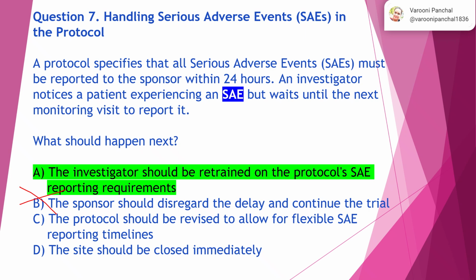No, just because an SAE has occurred and just to save the clinical trial, you cannot make such decisions. So this is not the right answer. Option D, the site should be immediately closed. Now, it is not necessary to close the site completely just because the investigator noticed a patient experiencing an SAE, right? So this is not the correct option. The correct answer is the investigator should be retrained on the protocol's SAE reporting requirements. So the correct answer is A.